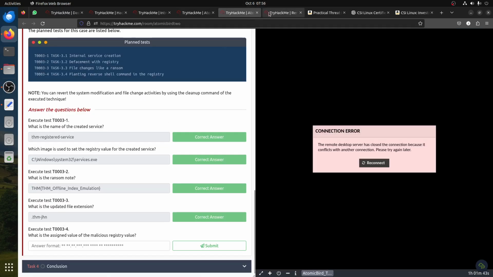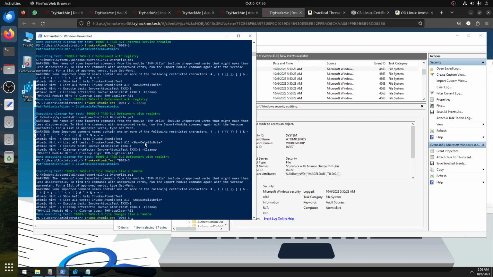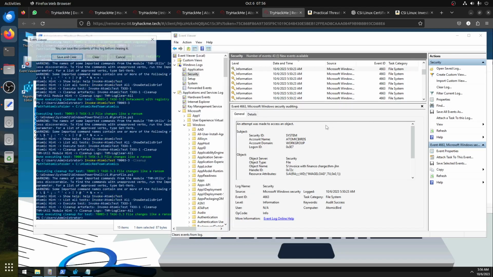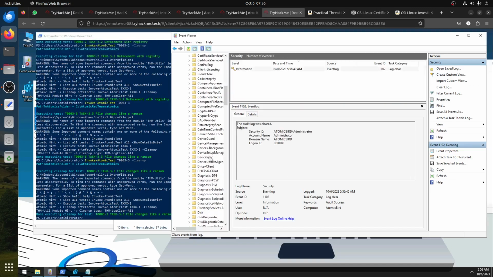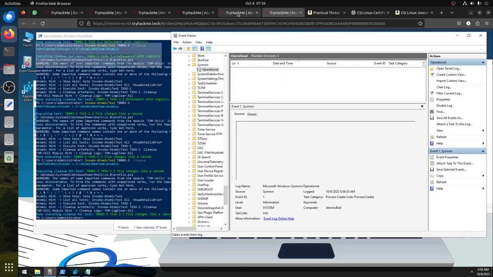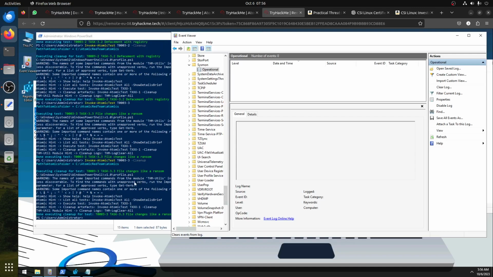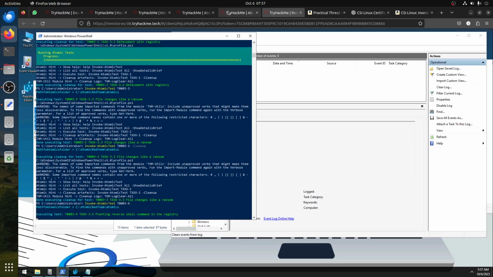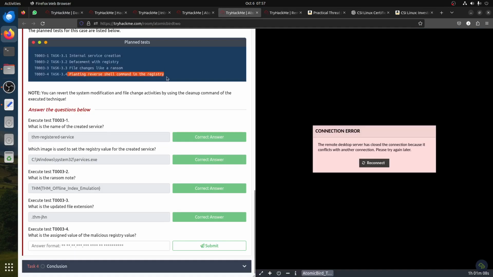So now let's clean up. Let's clear the log. Let's clear log in Sysmon too. As I said, sometimes you don't find something, you can use the other thing. The next question is 3-4. What does 3-4 do? 3-4 is planting a reverse shell command in the registry. So we have a registry reverse.